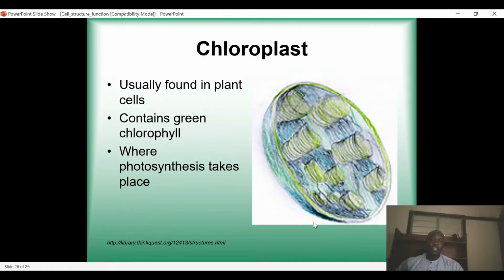So, ladies and gentlemen, I think that is all for today's lecture. This is the first part of the cell structure and function. In the next class, we are going to look at the membrane and the transport across the cell membrane.